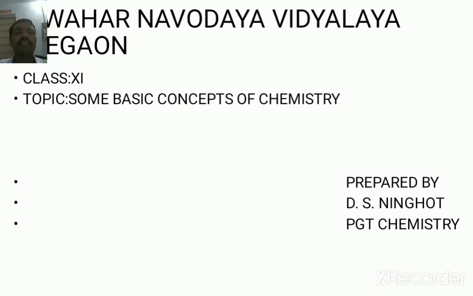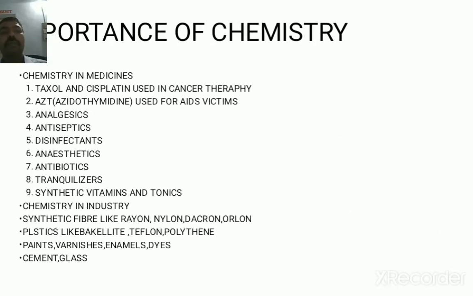In some basic concepts of chemistry, the first topic is the importance of chemistry. There are different branches of chemistry: organic chemistry, inorganic chemistry, physical chemistry, medicinal chemistry, analytical chemistry. Different branches have different uses, but in general, there is the importance of chemistry.